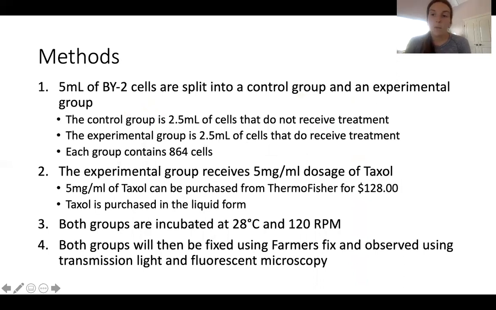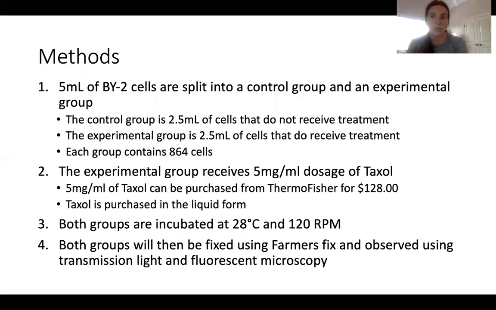So the methods for my experiment is we have 5 milliliters of BY2 cells that are split into a control group and an experimental group. Both groups get 2.5 milliliters of these cells, and each group contains 864 cells specifically. The experimental group receives 5 milligrams per milliliter dosage of Taxol.